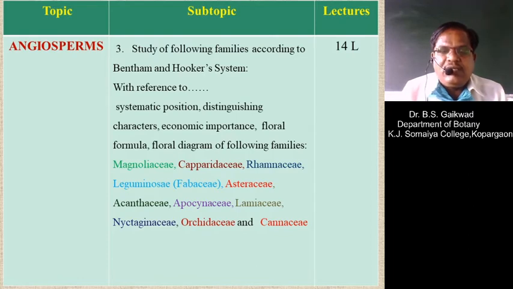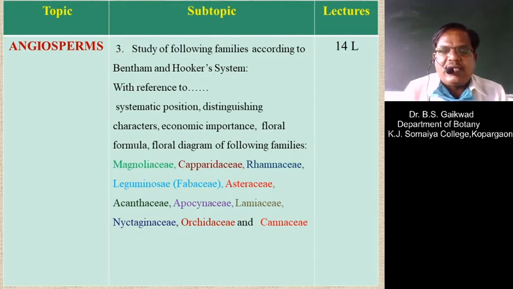Then it is supported by the floral formula and floral diagram in this syllabus. So what is the floral formula? The floral formula is nothing but the complete description of the flower. This floral formula includes the presence or absence of bracts, whether the flower is bracteate or ebracteate, or whether the flower is symmetrical or asymmetrical, that is, actinomorphic, zygomorphic or asymmetrical.